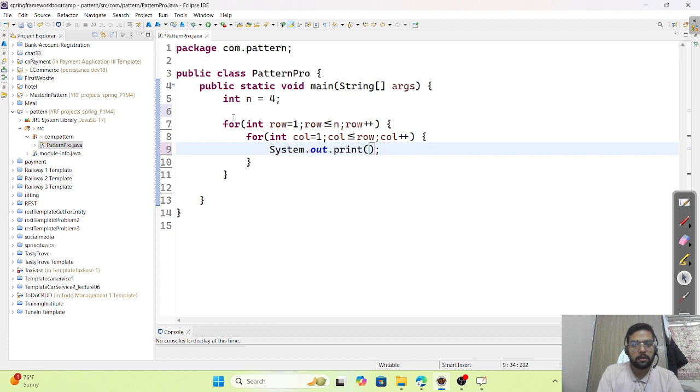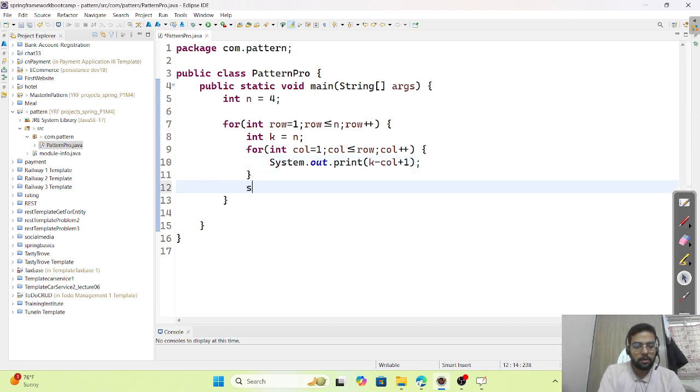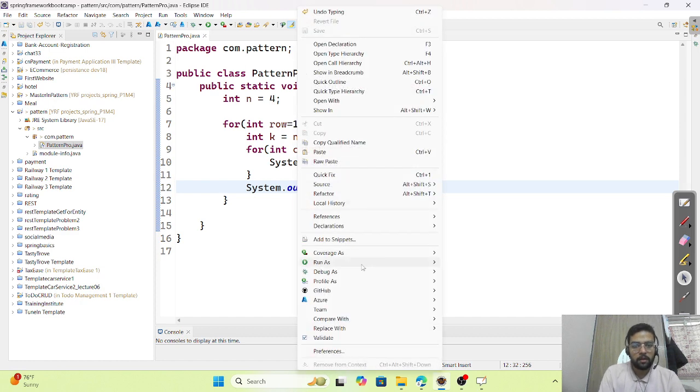System.out.print. What we need to print is, we have decided that we are initializing k with the value of n, because every time we want to start with 4, that is n. k minus column plus 1, and after every row it should change the line. Let me run it.